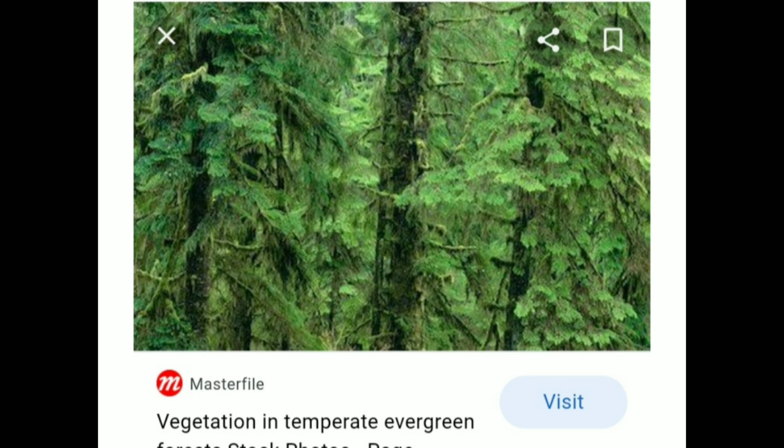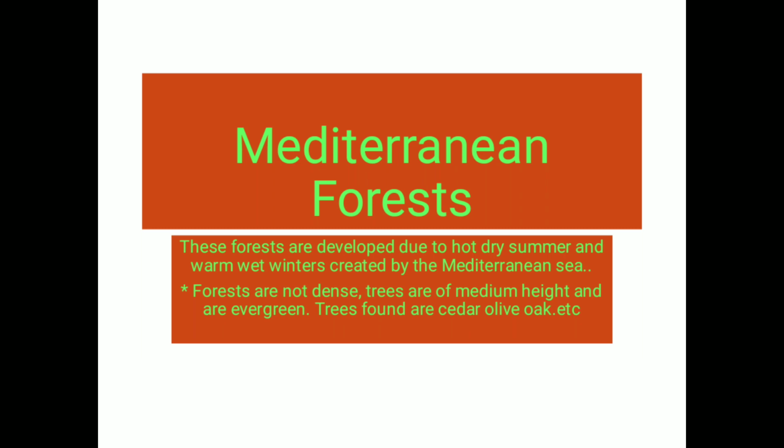Then we shall talk about the Mediterranean forest. The Mediterranean forest develops due to the hot dry summer and warm wet winter created by the Mediterranean Sea. From there the wind blows and carries a lot of moisture, and the temperature over there is very hot and dry also. So this type of forest is found in the regions where this wind blows and where this type of climate is present.